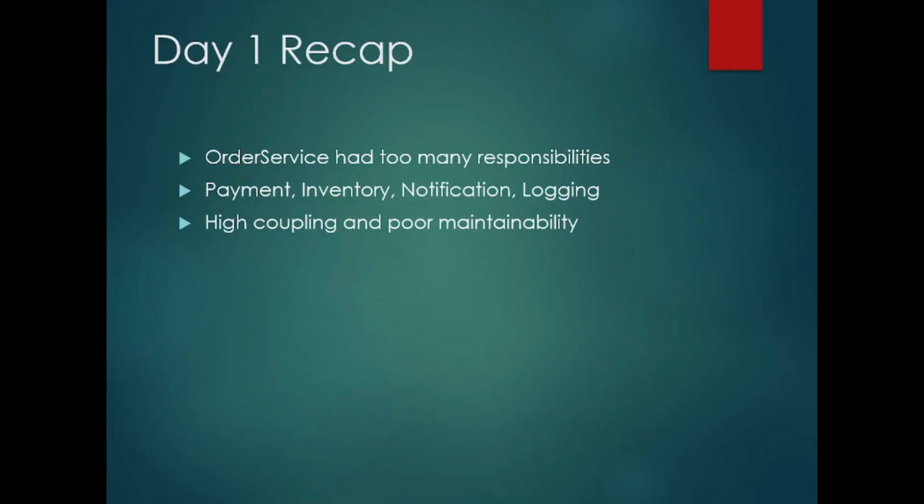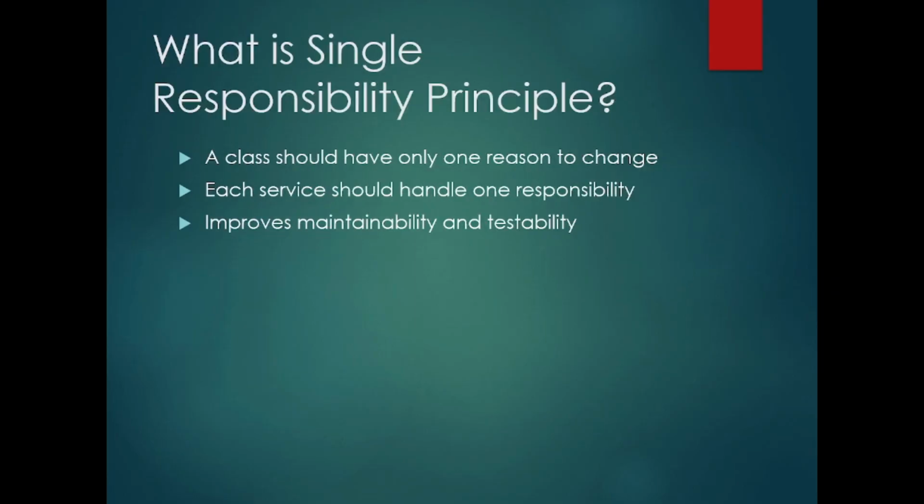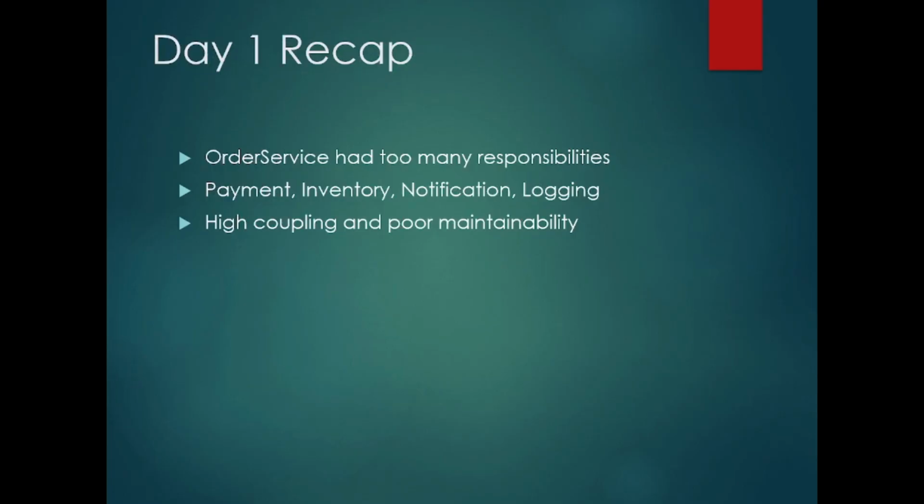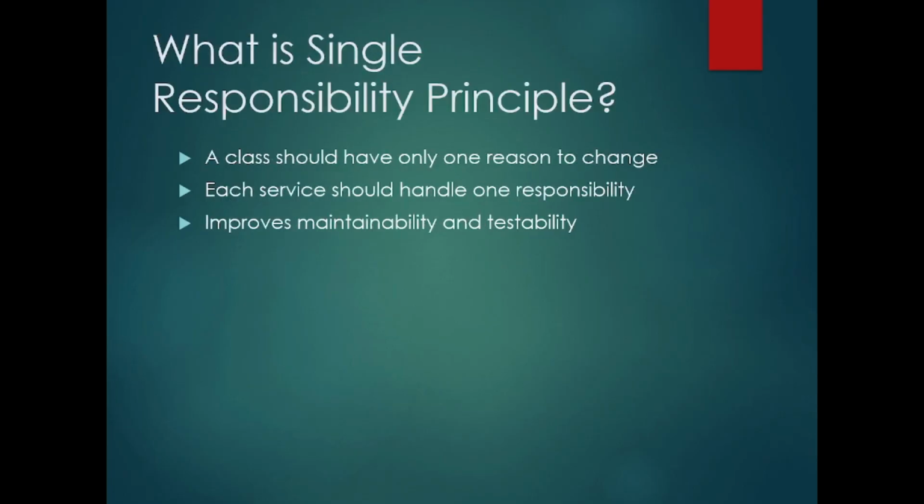Those who have visited day one already know that we started with the e-commerce order creation. The order API called the order service, and the order service does multiple things like payment, notification, inventory. So high coupling, poor maintainability and difficult testability also. So what is SRP? SRP says that a class should have only one responsibility. You can see the class is having multiple responsibilities, because SRP will help with maintainability and testability.